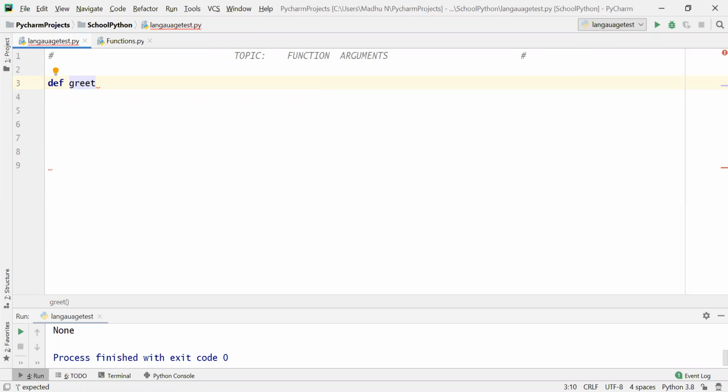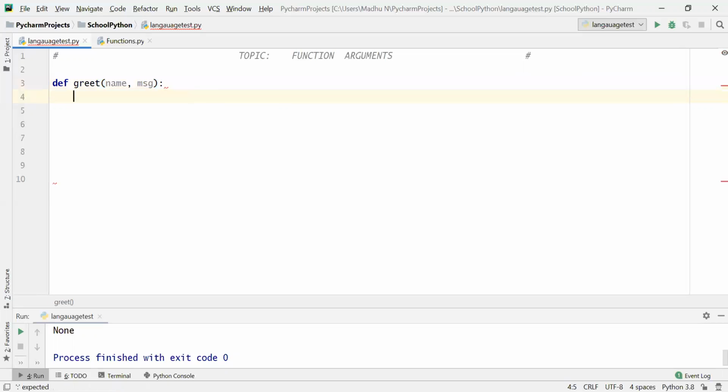Greet. So greet is a function which will have two parameters. One is name and there is message. Now I will print hello, comma, name, comma, message. So this is my function definition.